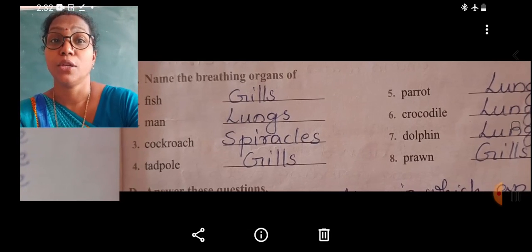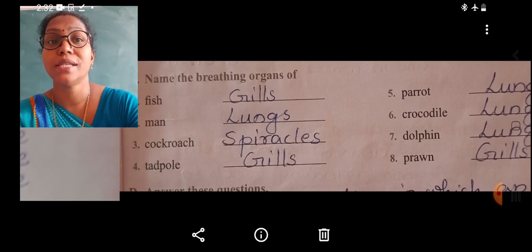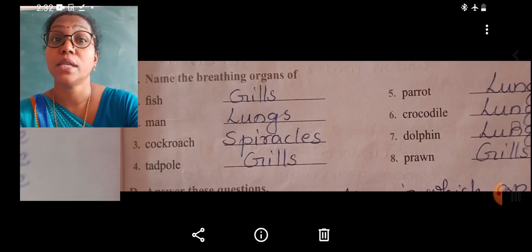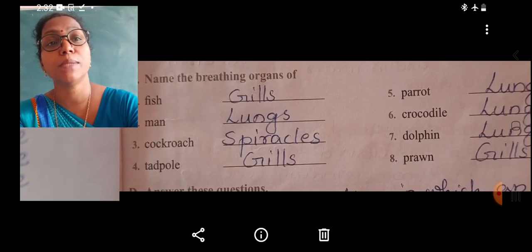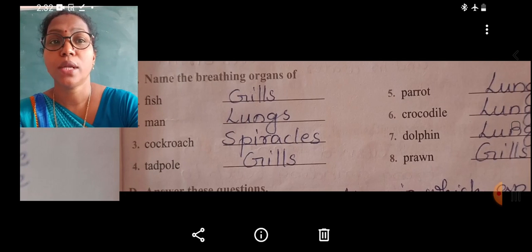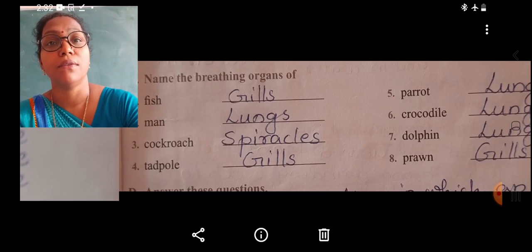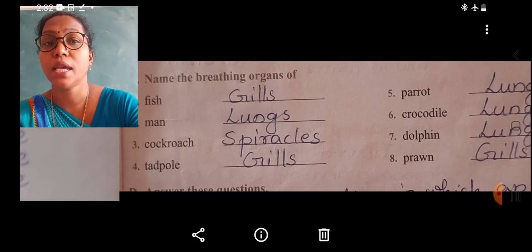Second one, man. Human beings breathe through lungs. Then third question, cockroach. Cockroach is an insect. The insects breathe through air holes on the surface of their bodies called spiracles. Now students, tadpole. Tadpole is the larval stage of the frog. In the tadpole stage, the frog breathes through gills.